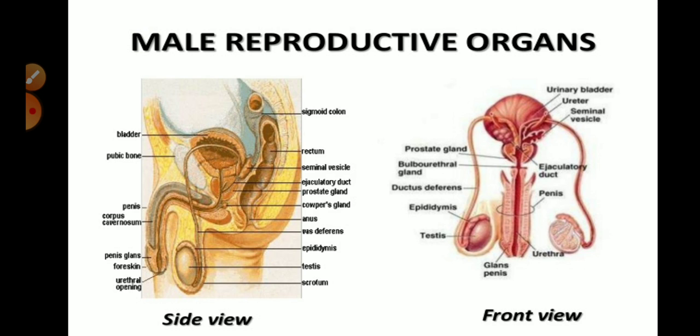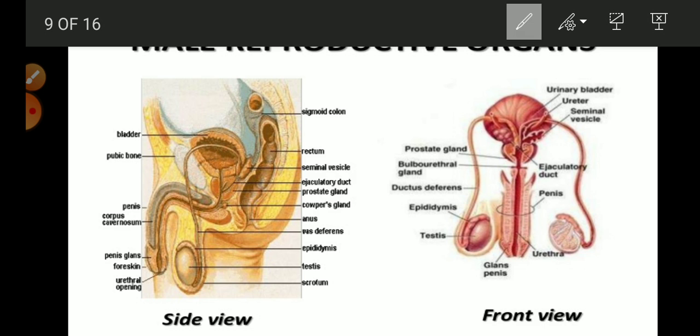So you can see here the front view and side view of the male reproductive system or the organs. We can see here that the male reproductive system is present under the urinary bladder.